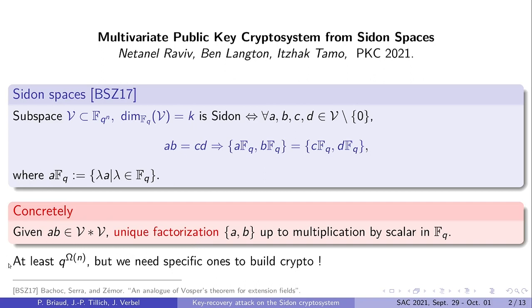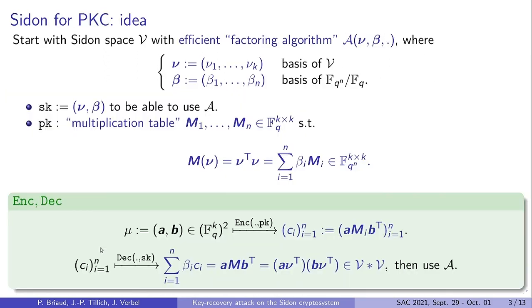The first remark is that this definition gives us a lot of Sidon spaces, but for the scheme we will need to rely on very specific ones. Actually, we are going to use a Sidon space V which admits an efficient factoring algorithm A, because the general idea of the scheme is that the plaintext is a couple of elements in V, while the ciphertext is a product of these two elements. So in particular, to factor the ciphertext, we'll need the secret key sk, which is first a basis nu for V, and a basis beta for the extension field.